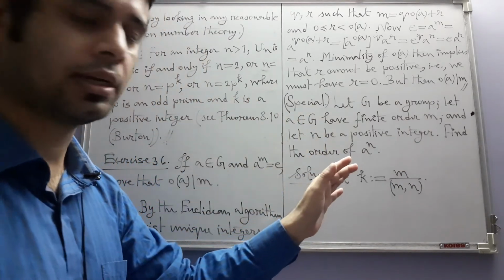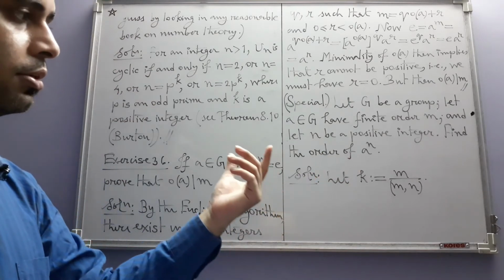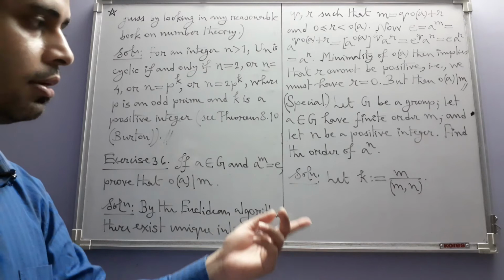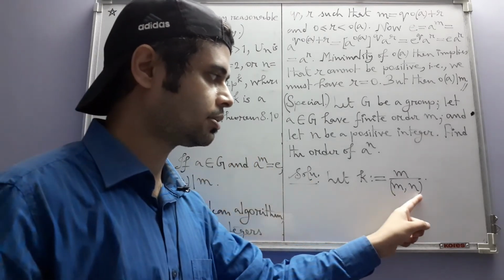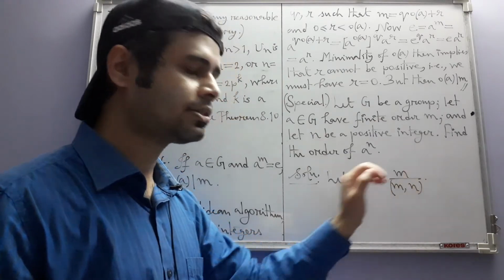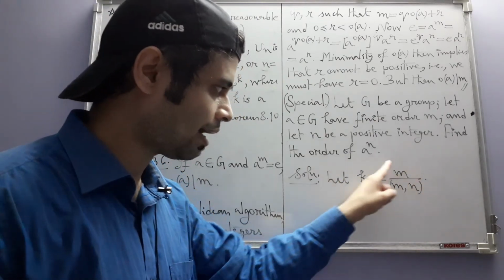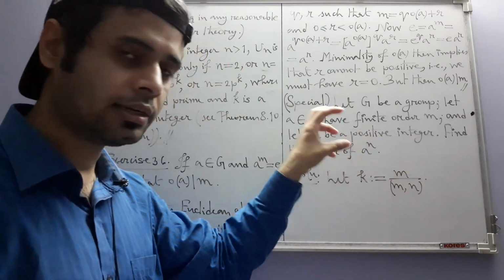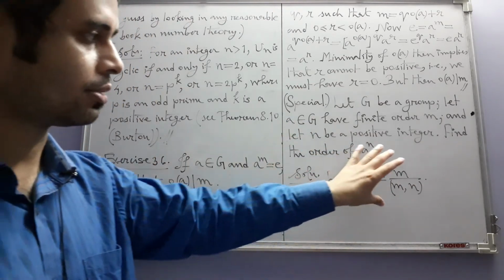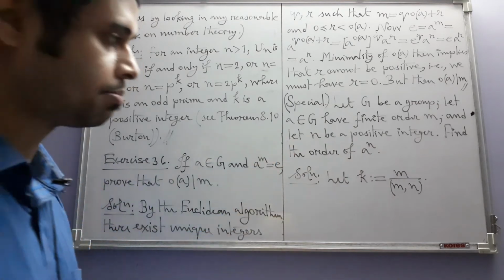So both m and n are positive integers. So first of all, their greatest common divisor exists and is itself by definition a positive integer, and that divides m. So this K we have here is actually itself a positive integer. It looks like a fraction, but it's actually a positive integer.